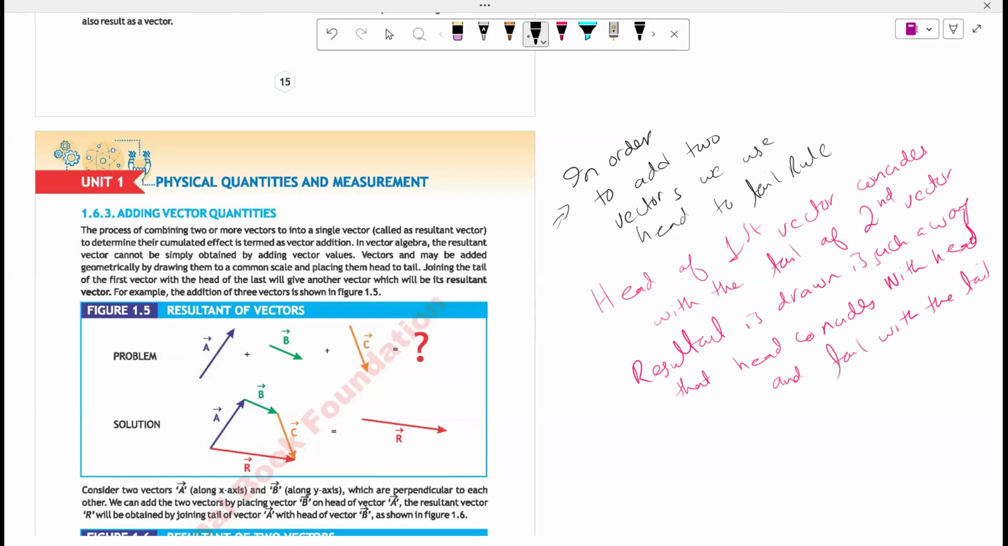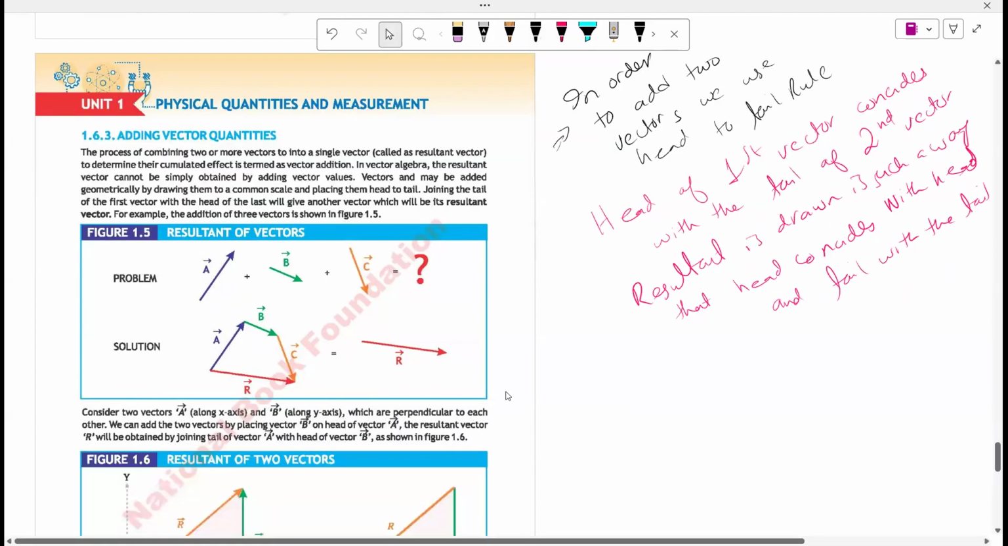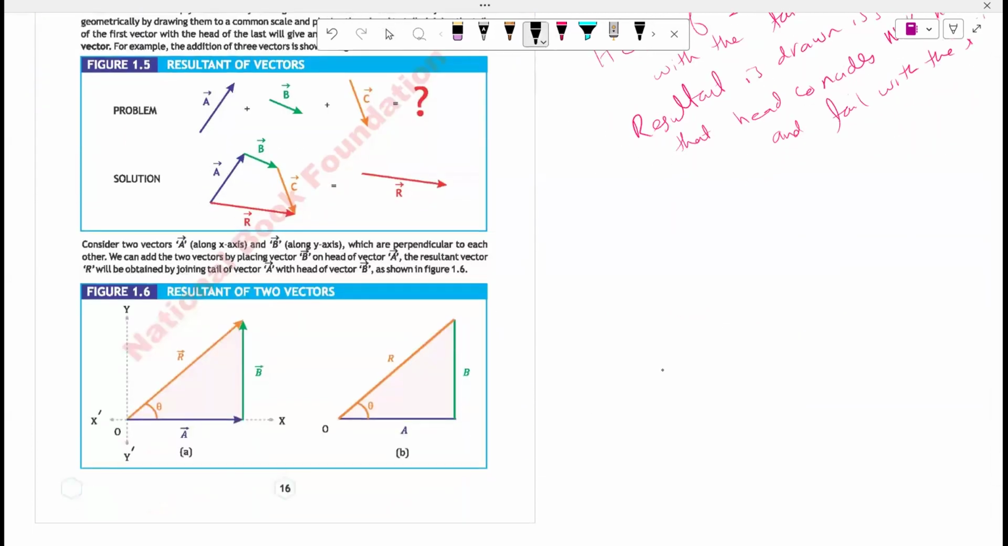Supposedly, we have two vectors drawn like this. First, we need to make sure this is vector 1 and this is vector 2. First thing that we need to make sure is that this is the tail and this is the head. The head of the first vector coincides with the tail. So if I redraw this vector here, now we have head to tail. Head is coinciding with the tail.